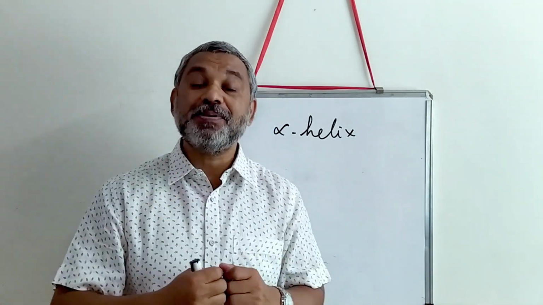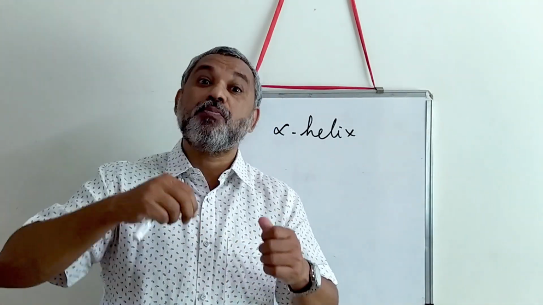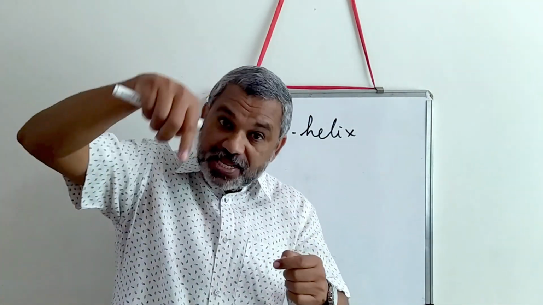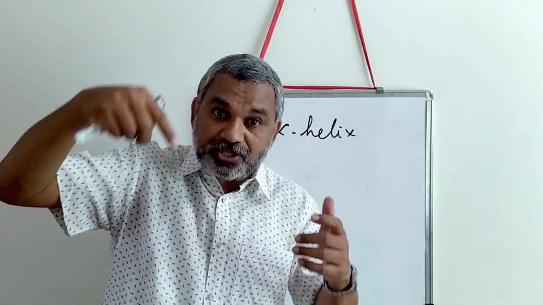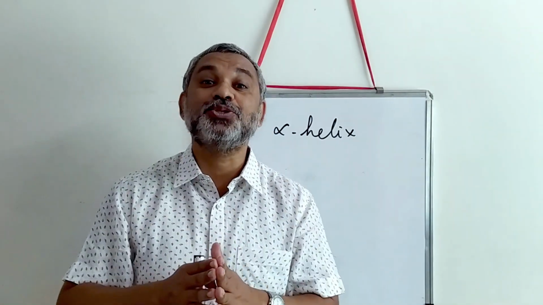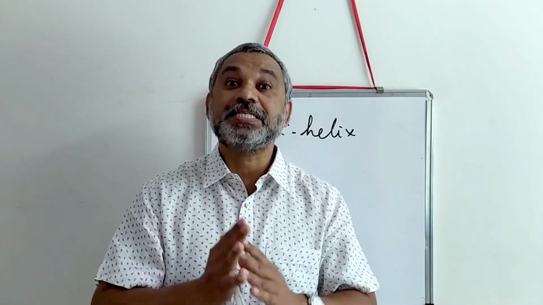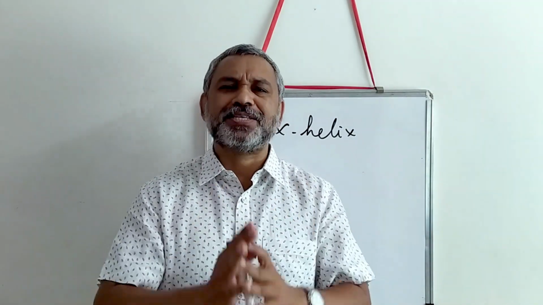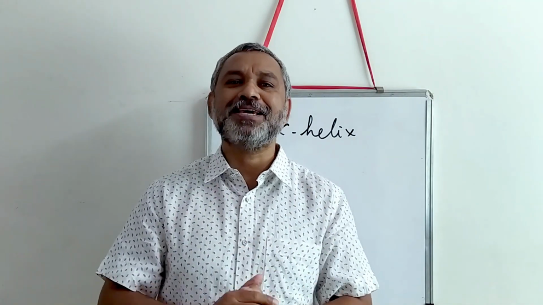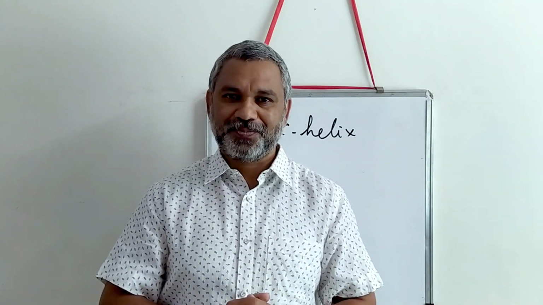The next possibility is if the hydrogen bond can be formed within the structure, intrachain, that leads to formation of an alpha helical structure. Let us try to understand how exactly an alpha helical structure is formed.